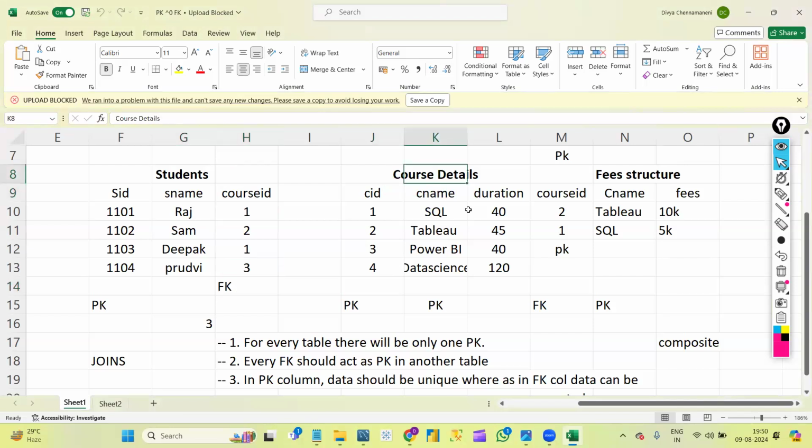Without deleting the course details table, we are not supposed to delete the student details table because we already created a reference between these two tables. For these two tables, the course details table will be the parent table and the students table will be the child table, because we created a foreign key relationship between them. We took reference of this column by using this column. So whenever we want to use truncate for this table, first we need to truncate or delete the other table. Then only can we apply truncate for this table. That is one of our rules.